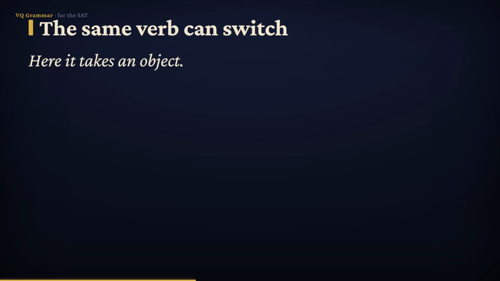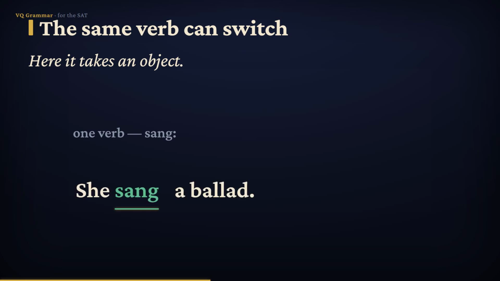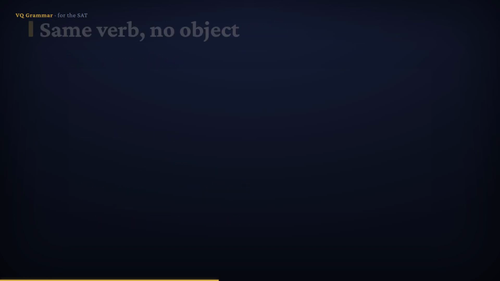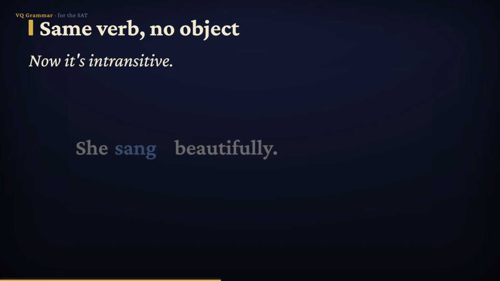One more crucial point. A verb isn't transitive or intransitive forever. The very same verb can be either, depending on the sentence around it. Take the verb sang. She sang a ballad. Sang what? A ballad. There's an object. So here, sang is transitive. But change the sentence: she sang beautifully.